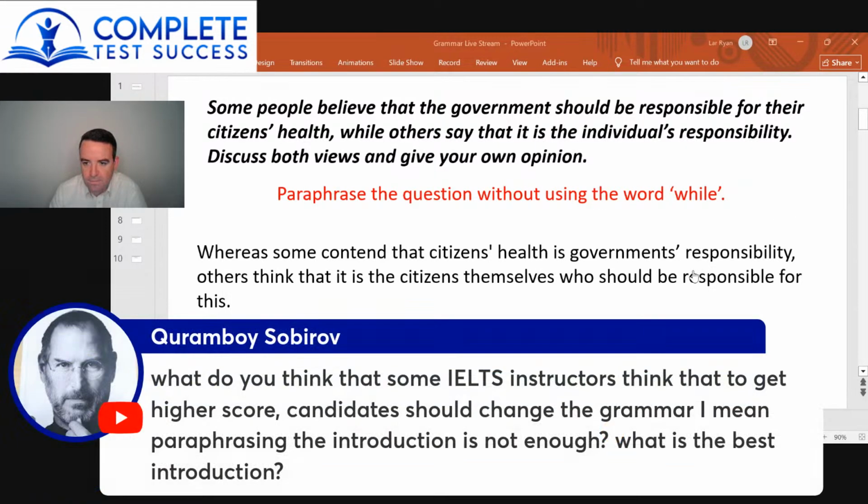You're very welcome. Gwaramboy, what do you think that some IELTS instructors think that to get a higher score, candidates should change the grammar? I mean, paraphrasing the introduction is not enough. What is the best introduction? I mean, if you can change the grammar, you should. That's a sign of having good grammar.